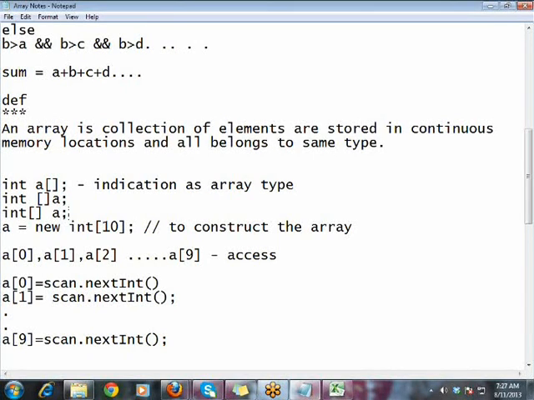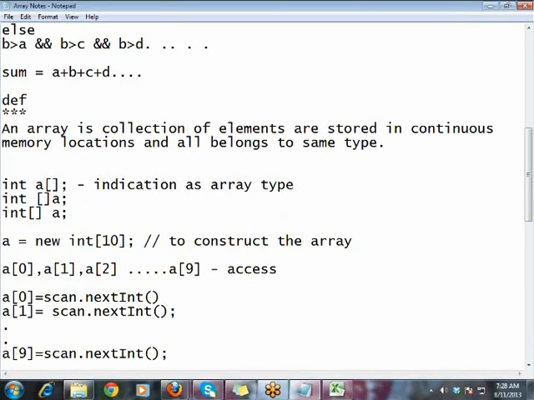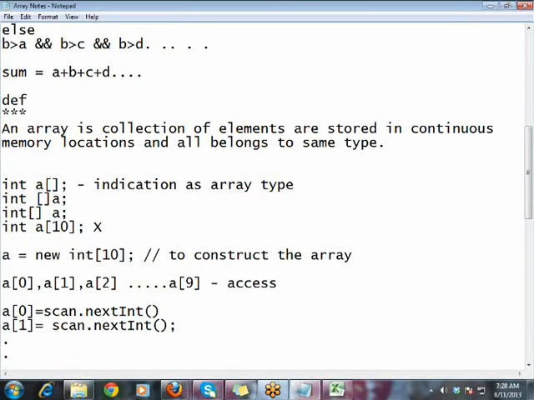But mind it, if you know C++ notation, this is wrong. You cannot specify any size at the time of declaring an array variable. Array should have an empty bracket.